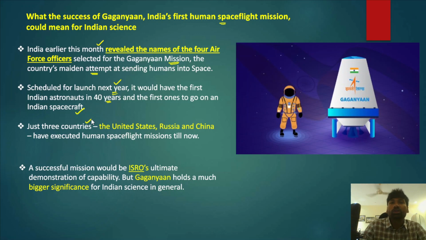Before that, only 3 countries have made this feat possible: US, Russia, China, as I have already told you, and they have successfully executed their human space flight missions till now. Followed by that, a successful mission by ISRO would be the ultimate demonstration of its capability. Now ISRO would demonstrate its capability of sending humans into space through the Gaganyaan mission. We all know about that.